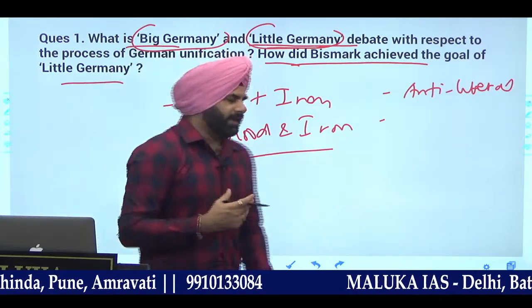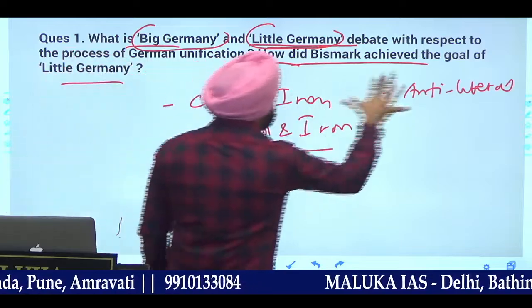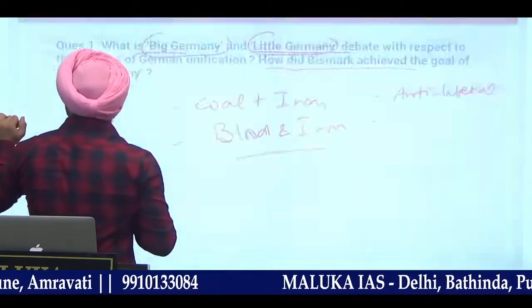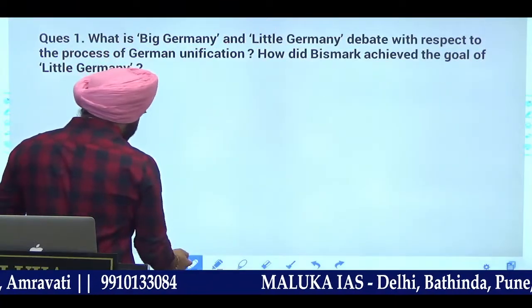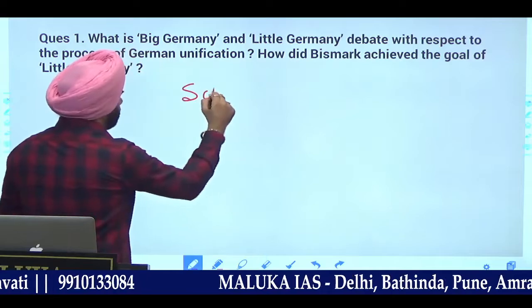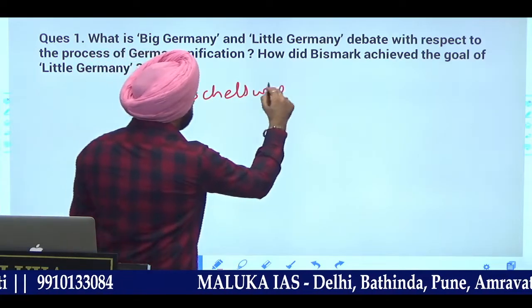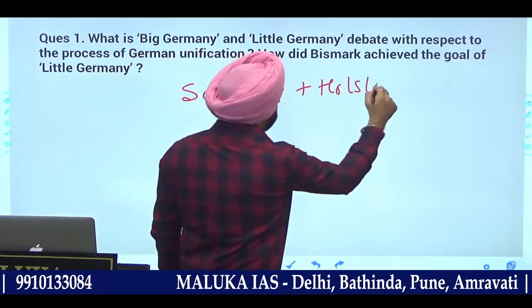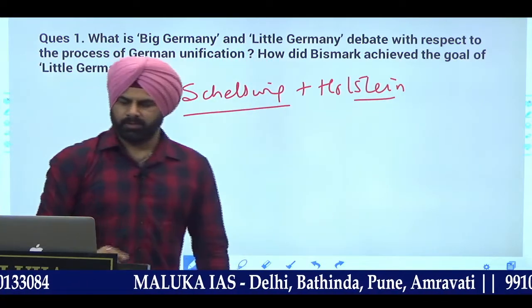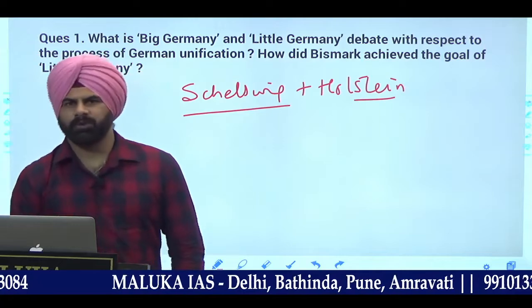How did he do the unification? Initially, for example, as you know, Schleswig and Holstein was there. These two issues came, and he started the unification at that point of time.